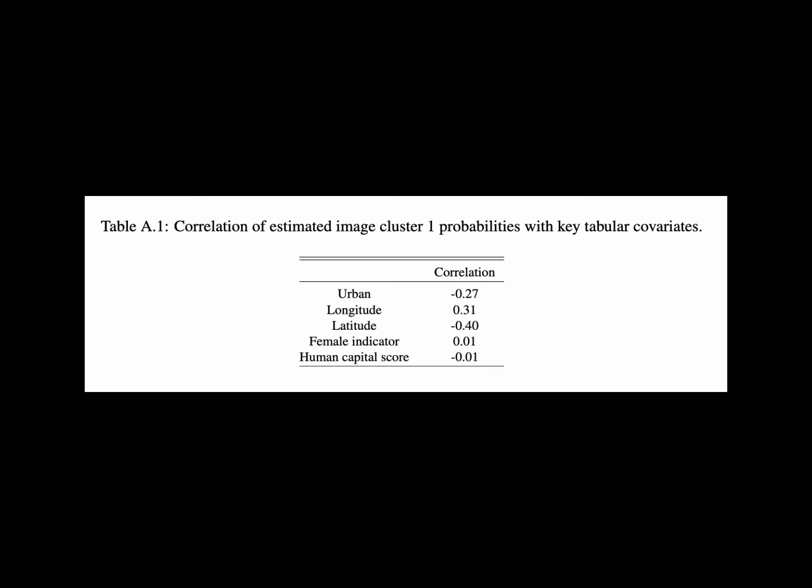In section A1.5, we orthogonalize the potential outcomes using tabular information, and the results remain similar. The correlation between raw and orthogonalized cluster probabilities is 0.85. Because our results remain similar after orthogonalization, the satellite images seem to supply independent and thought-provoking information about effect heterogeneity.